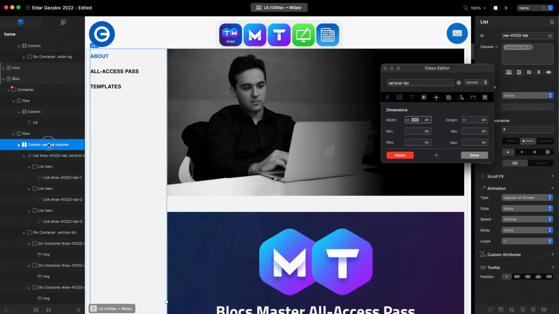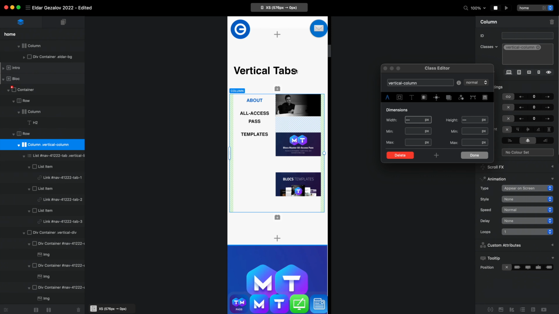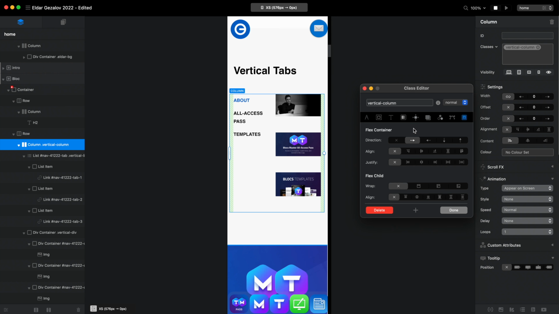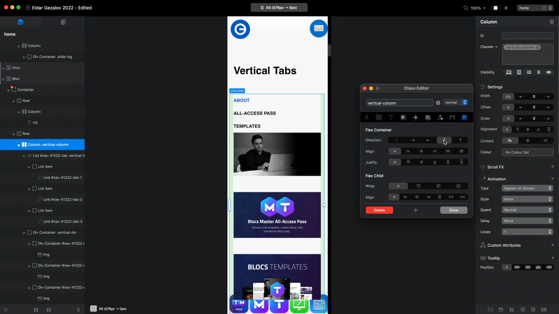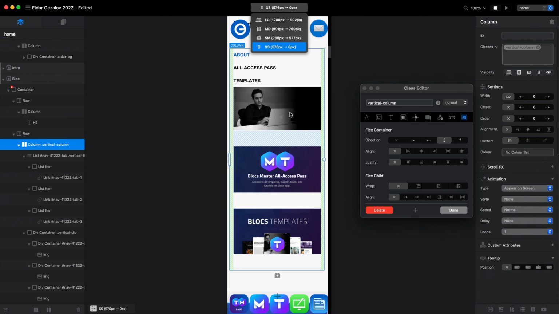For mobile, let's select the column, go to MD, SM, XS. For mobile, the smallest breakpoint. Instead of having this sidebar structure, we actually want it to be regular tabs on the top area and content below structure. So let's go to the flex. And as you remember, this is the design we looked for when we were designing for the larger breakpoints. But for mobile, we want to change it to top to bottom. Something like that. And you will see that the changes are only applied to mobile breakpoint, which is very nice.